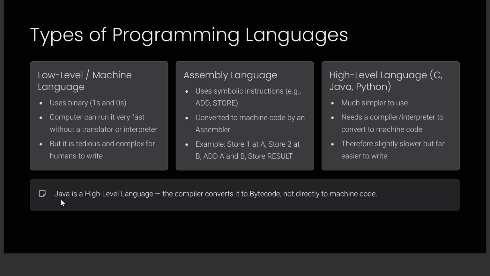Okay, and Java is an example of a high level language. Okay, so the compiler converts the Java code into bytecode and not directly into the machine code. We will discuss what bytecode is later on.